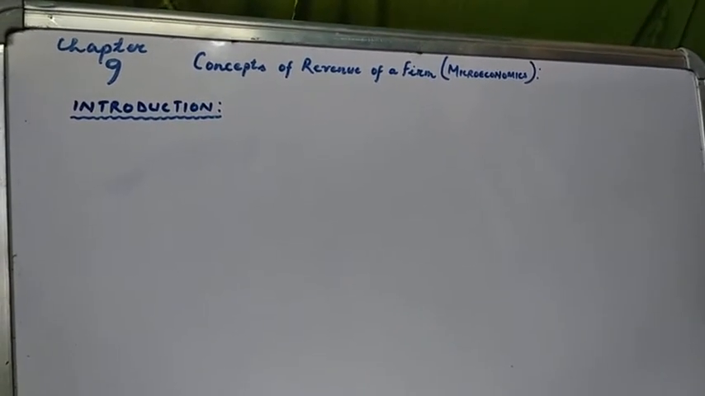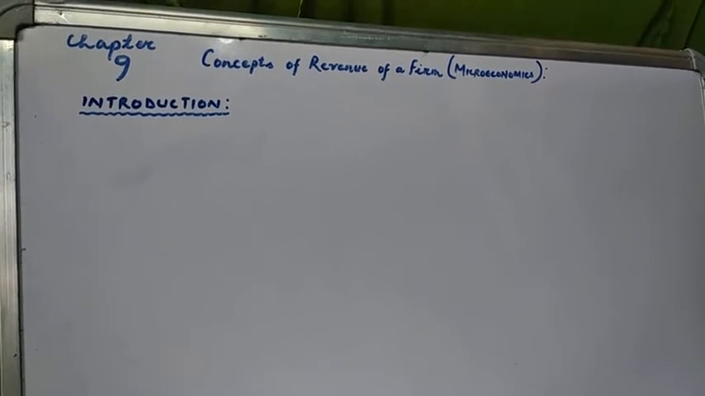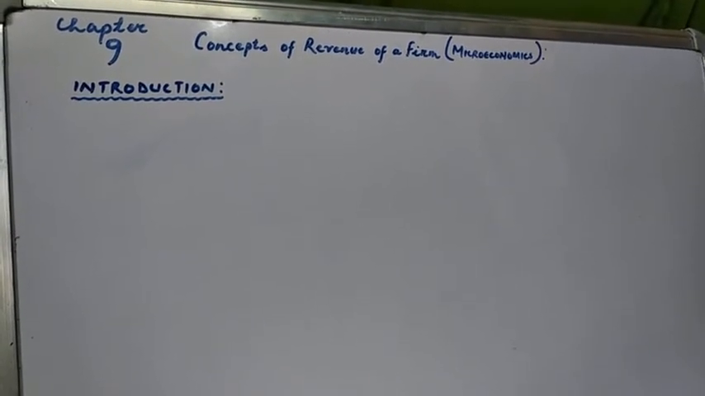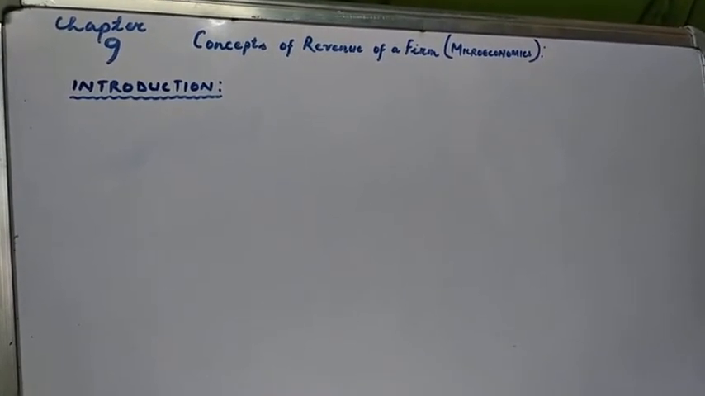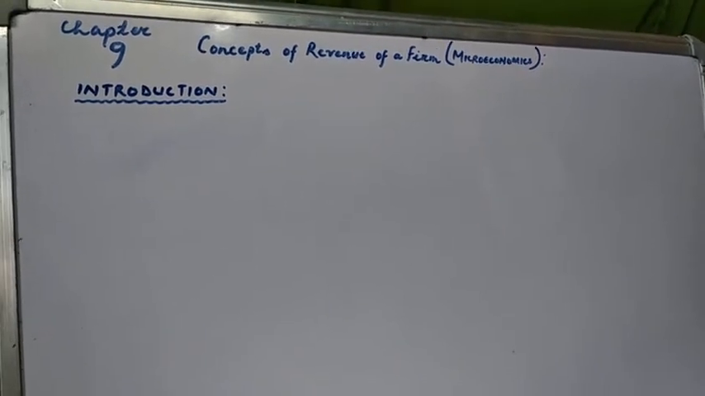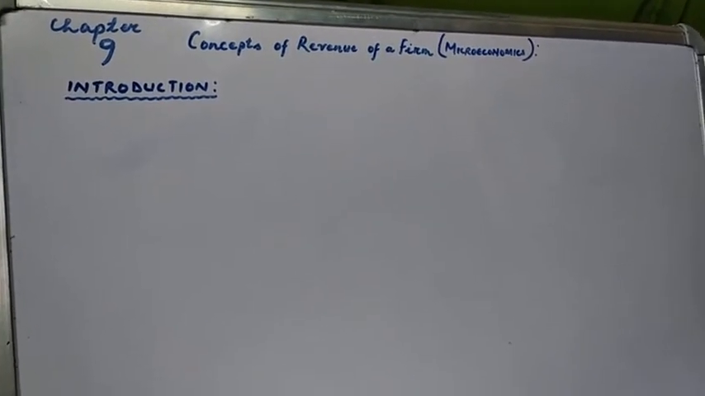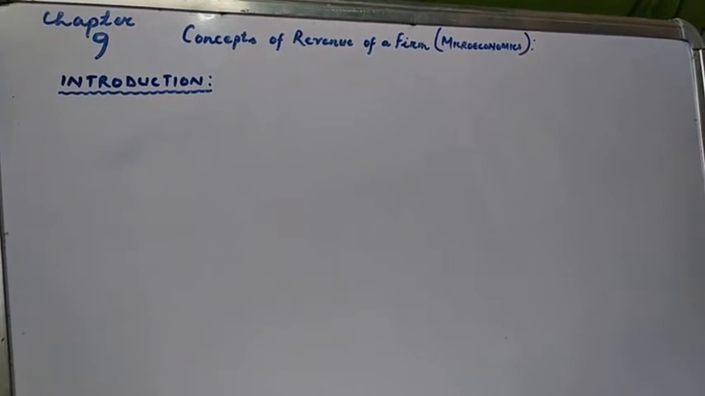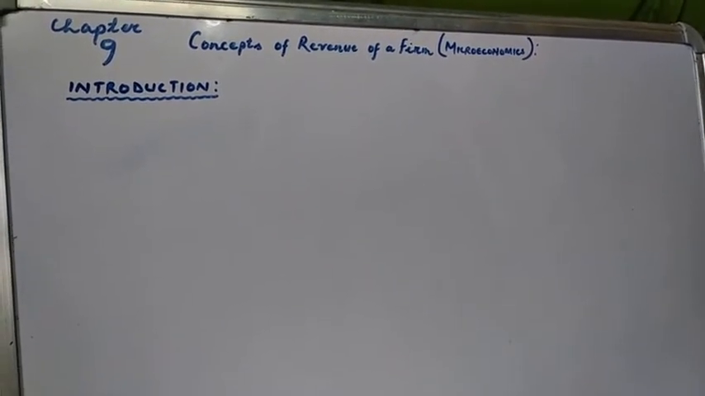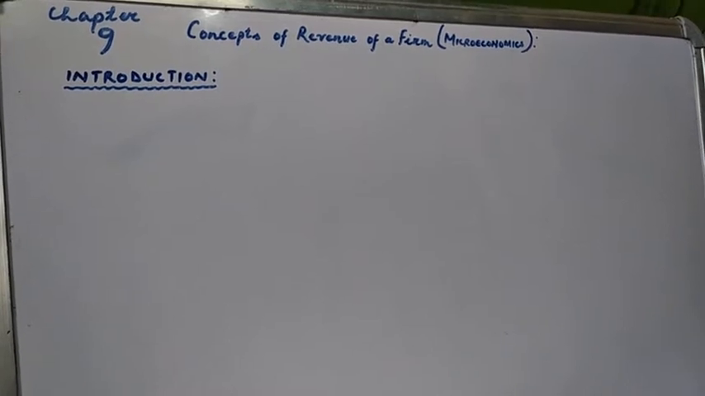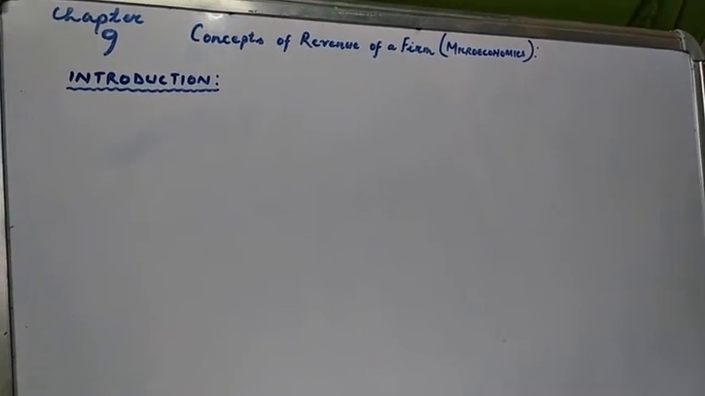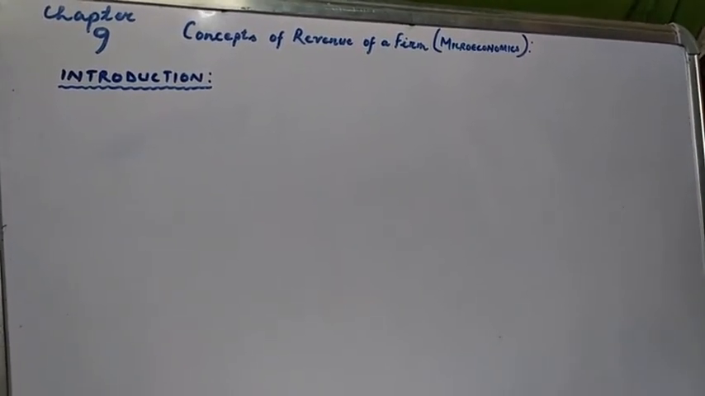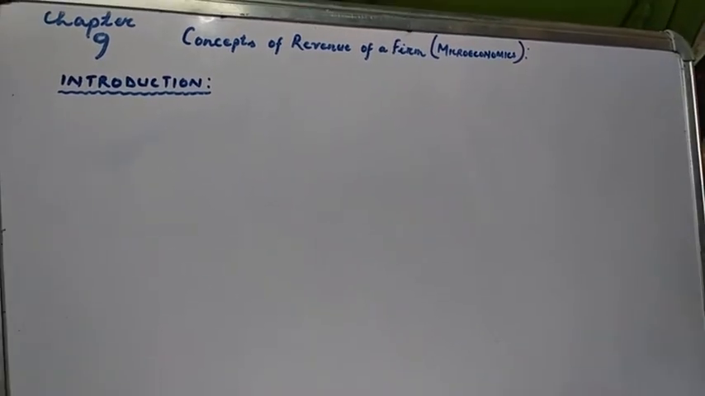Chapter number 9, Introduction to Microeconomics, that is, the concept of revenue of a firm. We have already discussed the various concepts of cost and cost curve. It will be similar to that, but here we are going to discuss mainly concepts pertaining to the revenue of a firm. We have discussed in general the various concepts and terms for cost, but here specifically we are going to discuss the concepts which we use for the revenue of a firm.